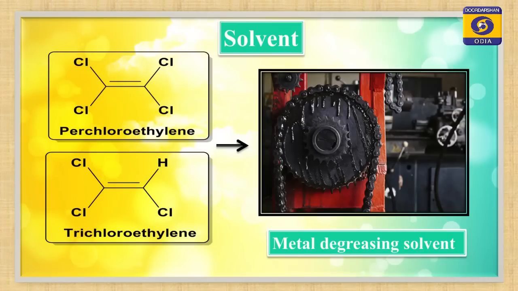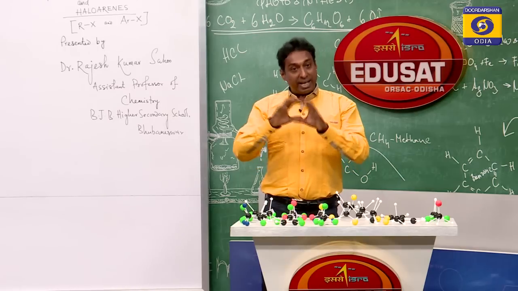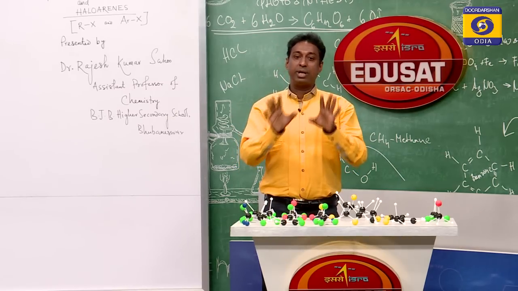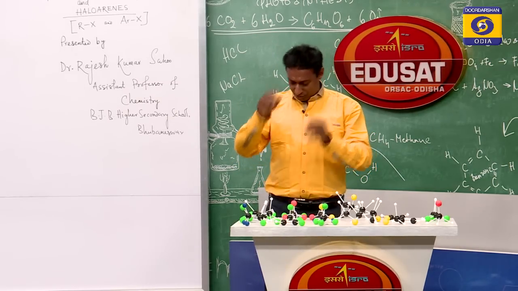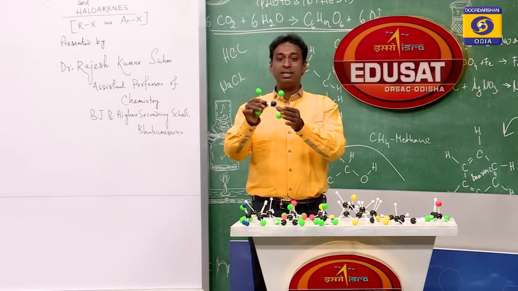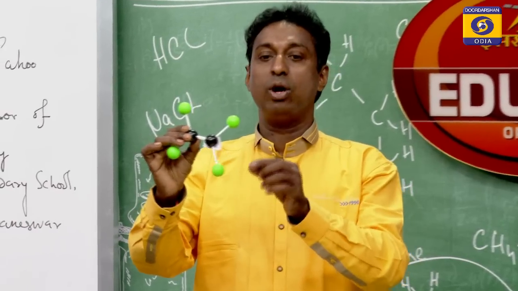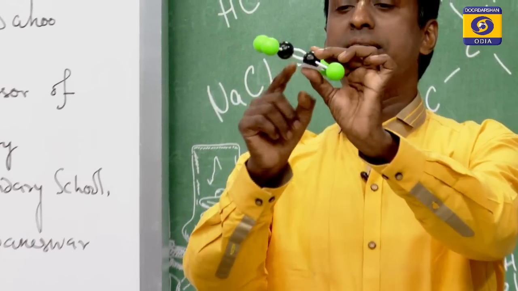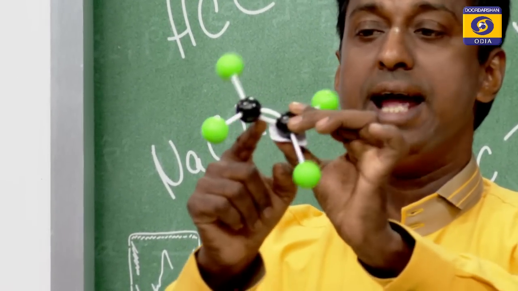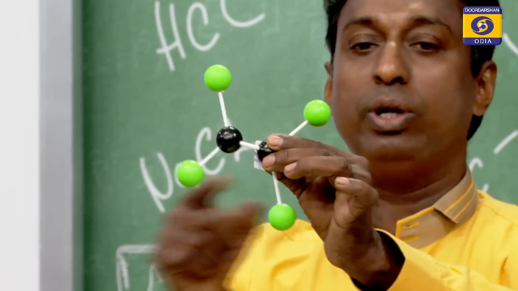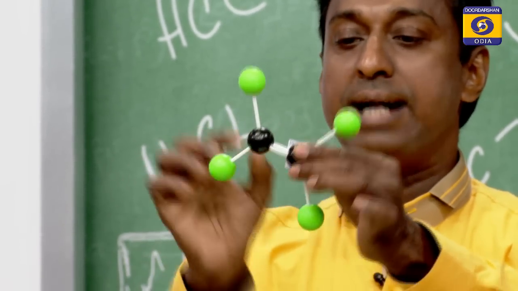What does the picture tell? The picture tells you about degreasing of a metal surface. For example, you have a metal surface and it already has some grease on it, and you want to degrease it to clean it. Then you can use these two solvents. I can show the pictures also. This one is the model diagram of tetrachloroethylene. You see there is a double bond in between. Two bonds are there, and there are four single bonds.